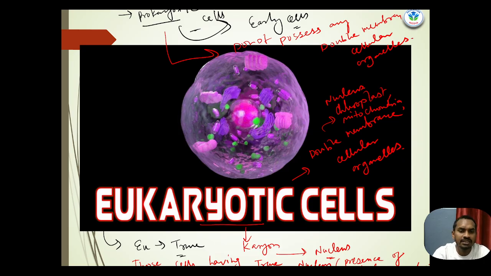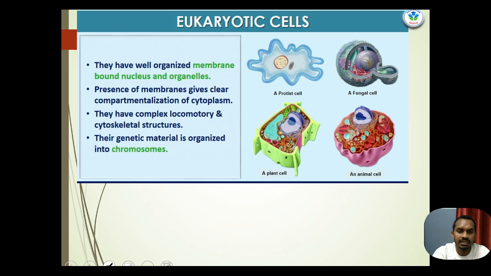So let's discuss the cellular organelles present inside the eukaryotic cells. Eukaryotic cells have a membrane-bound nucleus and organelles, as I already told you, and the presence of membrane gives clear compartmentalization of the cytoplasm. These are advanced, more complex cells compared to the prokaryotic cells, but they are still single cells. We call it a cell, not a tissue or organ.